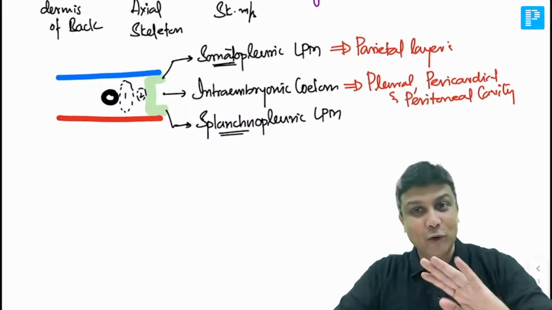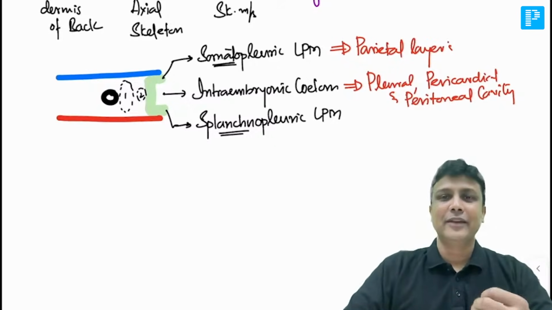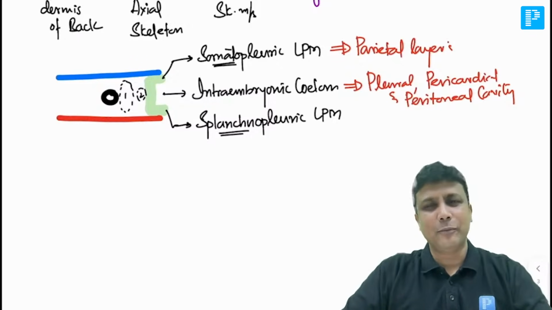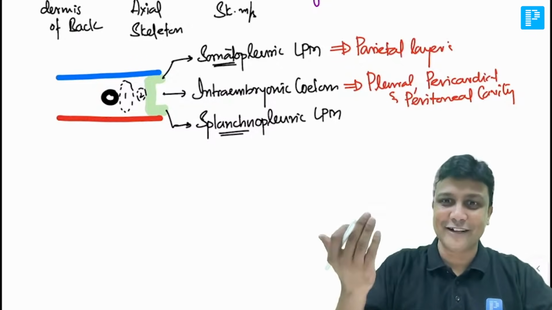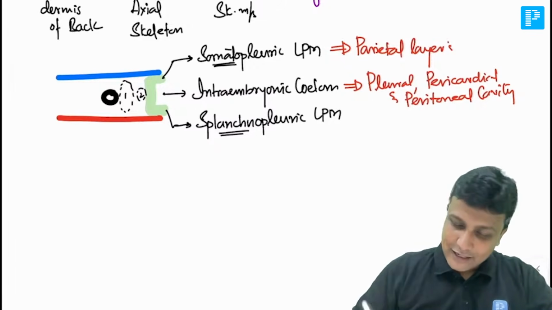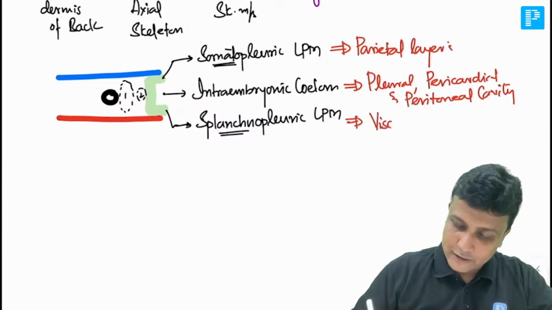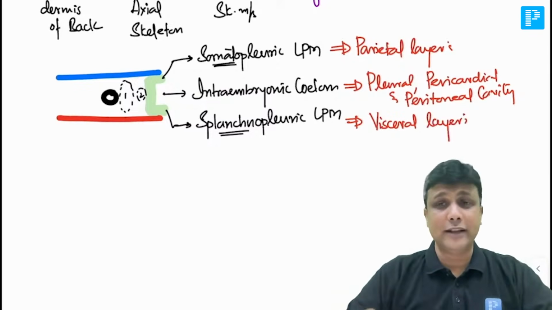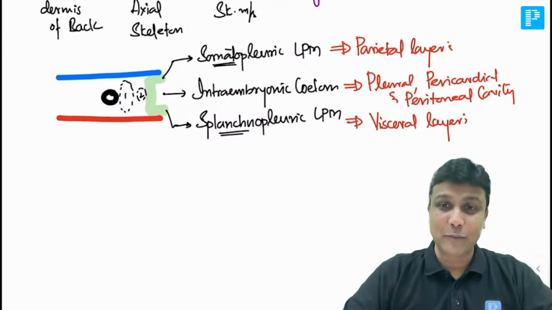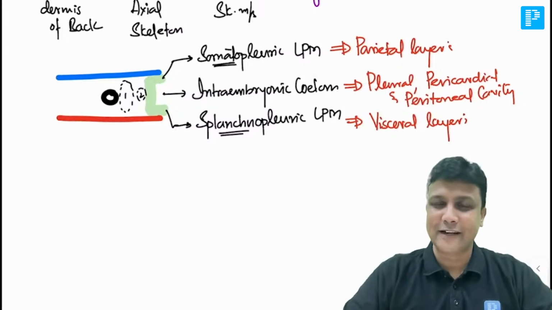So parietal peritoneum, parietal pericardium, and then parietal pleura, everything, all the parietal layers are derived from somatopleuric क्योंकि वो outer है, body wall के साथ में है, ectoderm के साथ में. And then all the visceral layers are derived from splanchnic lateral plate mesoderm. So visceral pleura, visceral pericardium, the visceral peritoneum, all these are derived from the splanchnic lateral plate mesoderm. So, crystal clear concept. Okay, itna आसान है.